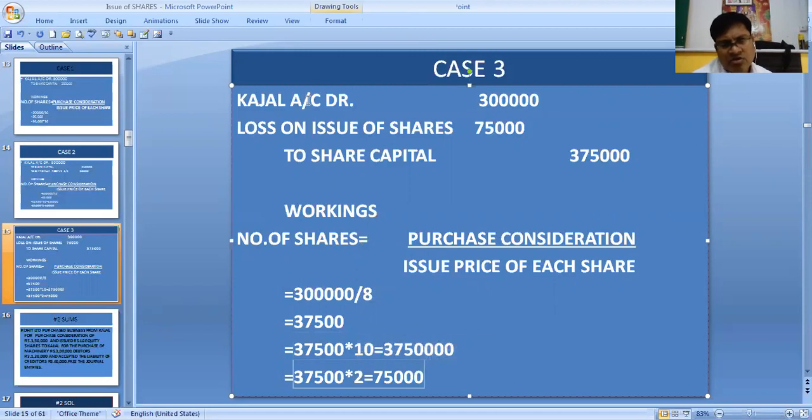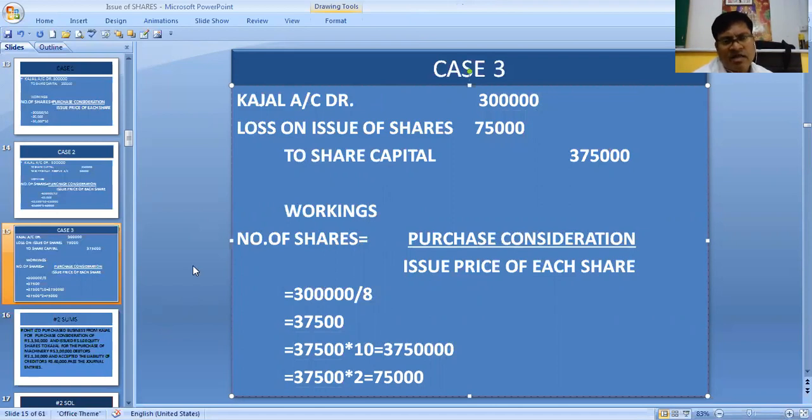So the journal entry is Kajal account debit 3 lakhs, loss on issue of shares account debit 75,000, to share capital 3,75,000.